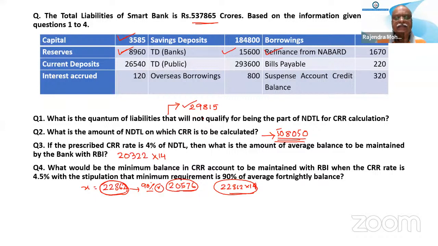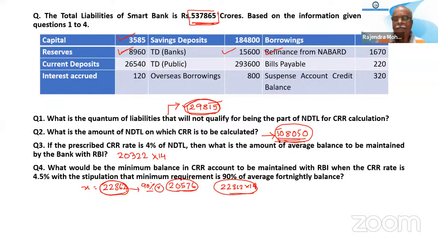Second question. See, for the first question we have arrived at the liabilities which are not to be taken into consideration for CRR balance. So the second question is asking what NDTL is to be taken into consideration for CRR. Here in the question, total liabilities have been given. So total liabilities minus all those which we have not taken here. So 1650, 220, 320, 800, 293, 600, 184, 800 all together. If you add, it will come to 50,8050.